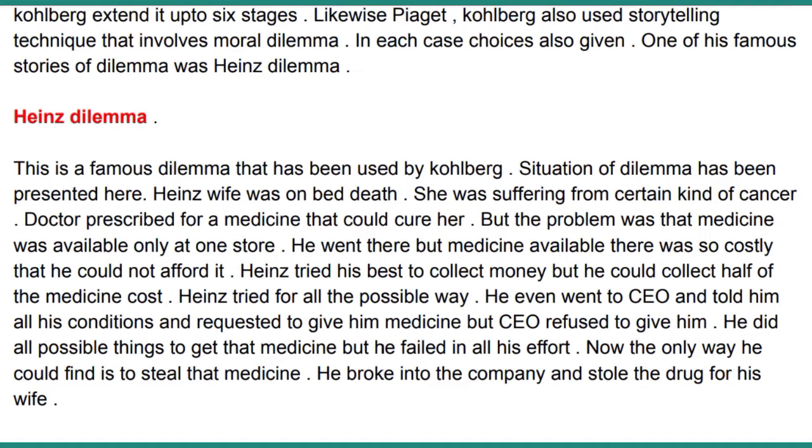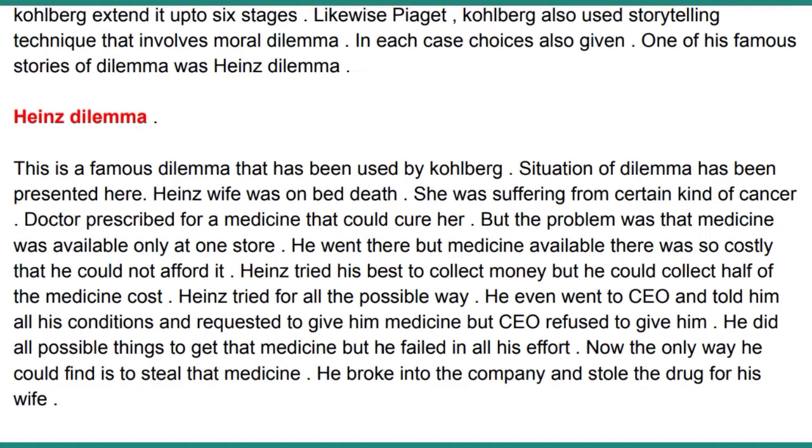So Heinz was helpless at that time. He had done every possible thing to collect money for his wife. The only way left to him was to steal that medicine, because he did not have any other way, and his wife was on her deathbed.